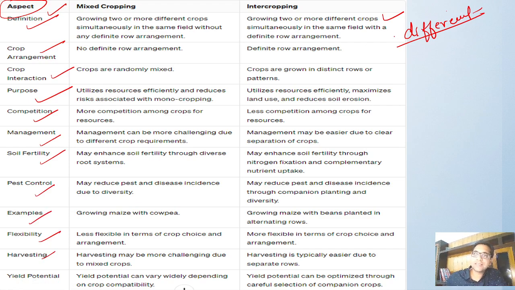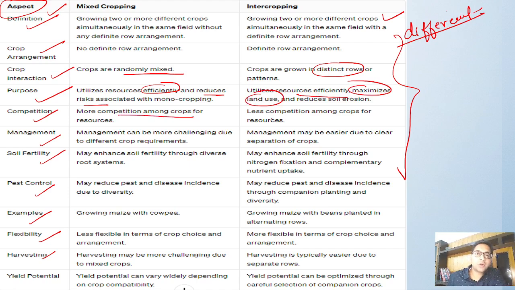These are all the important differences between mixed cropping and intercropping.